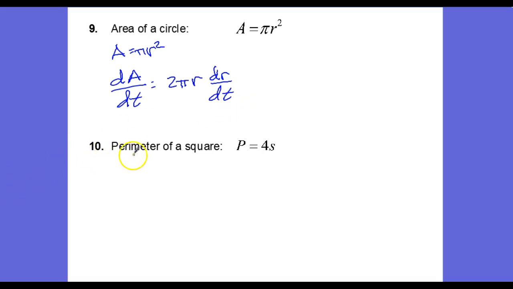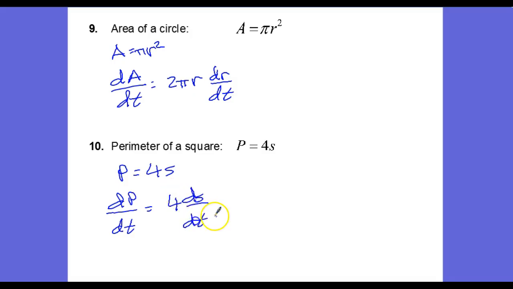In number 10, we have the perimeter of a square. P equals 4s. And dP/dt is equal to 4 times the derivative of s, which is ds/dt.